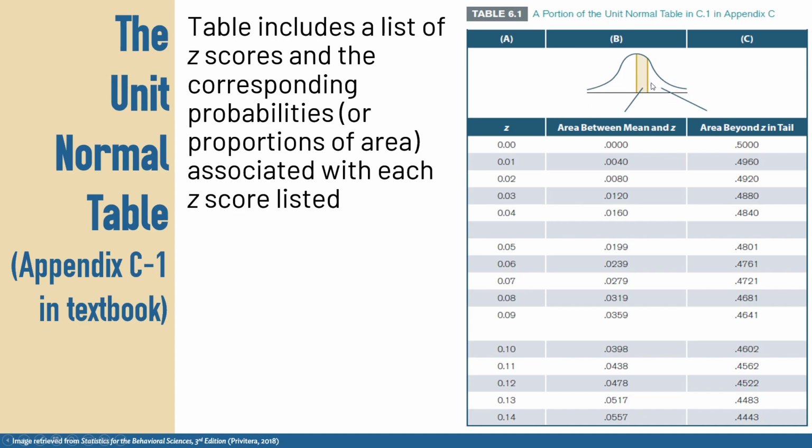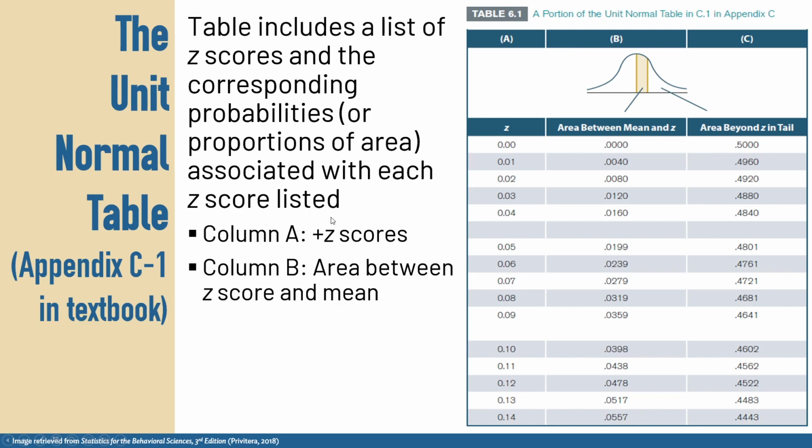To interpret what these columns refer to: column A is positive z-scores. For negative, it's just the inverse. So if we had a z-score of 0.10 and we wanted to look up a z-score of minus 0.10, we would just do the inverse. Or actually, no, I apologize. The z-score would be negative, but these values would be the same, because they're referring to proportions. So those values would still stay positive.